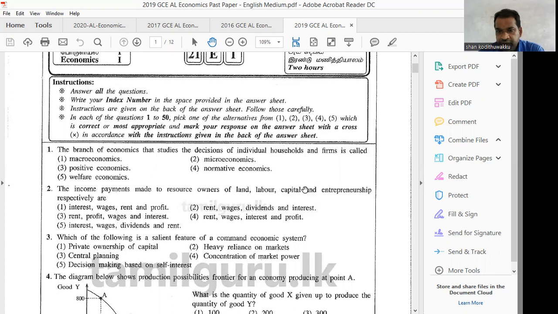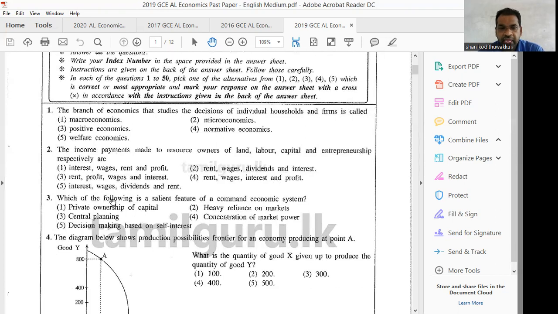The third factor of production, capital, the return for capital is interest. Therefore, you have to select answer number 4 because in answer number 2, dividend is there. Then the correct answer is rent, wages, interest, and profit. Profit is the return for entrepreneurship. If you know the factors of production and the return for each factor, you can easily select the answer: rent, wages, interest, and profit. Right. We move to question number 3.